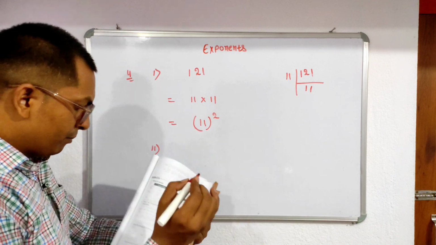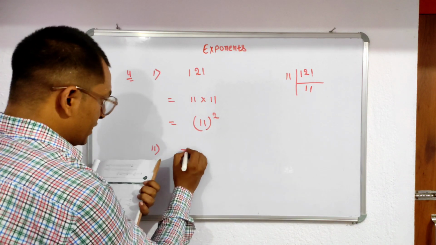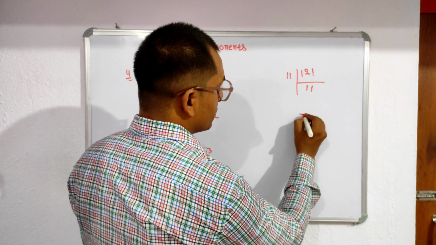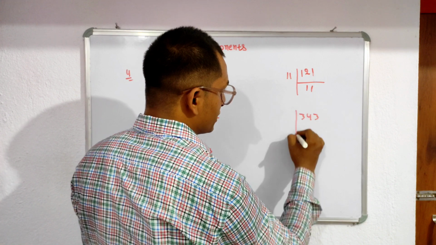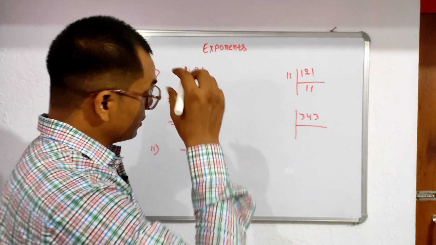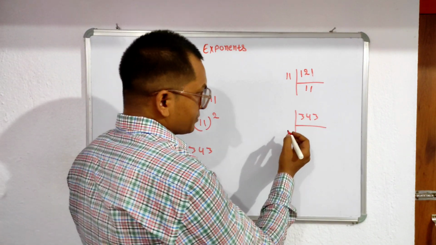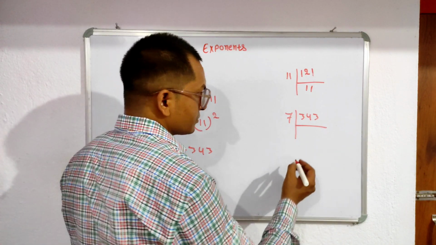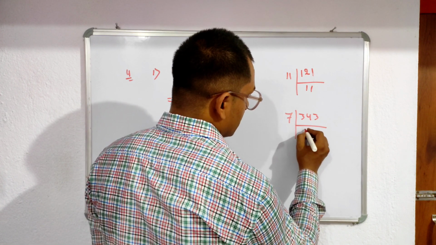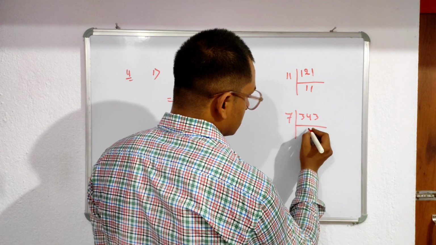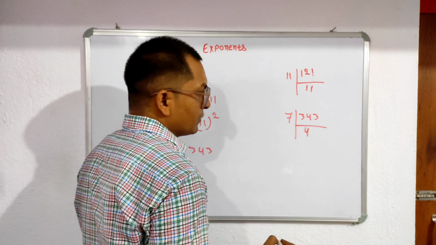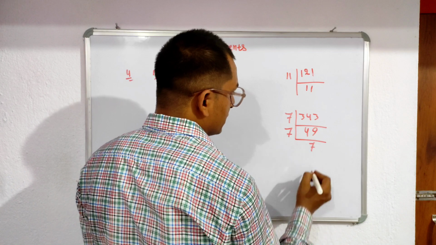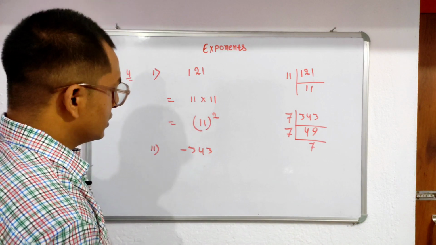So come to the second question: minus 343. You just factorize 343. So suppose we factorize by 7. 343 is 7 into 49, and 49 is 7 into 7. Clear? 7 into 7 into 7 is 343.